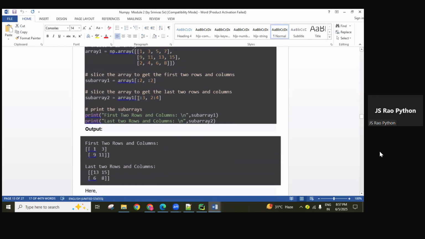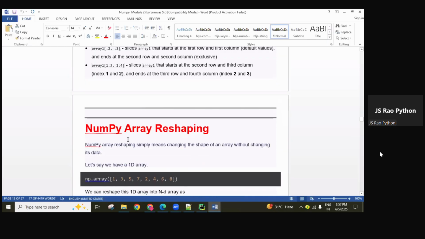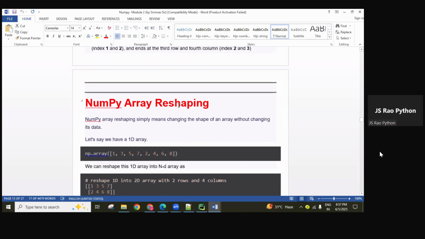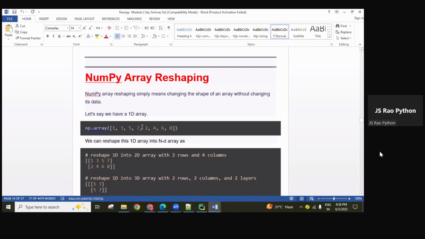Okay, so same like that, with 3D also you can practice. Along with rows and columns, slices also: which slice object we want to access can be specified based on indexing. That's it. Next is reshaping. This is the last point for today's session, and then we'll stop. Reshaping related.